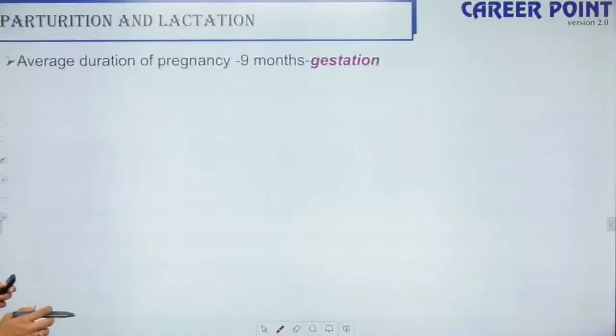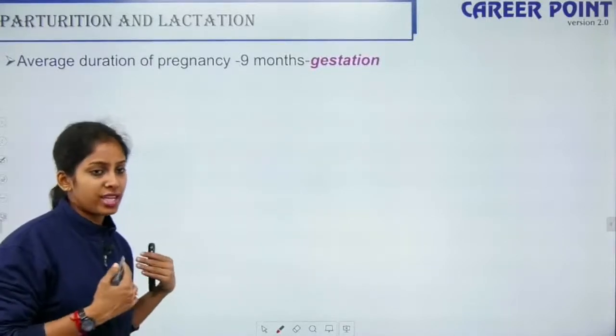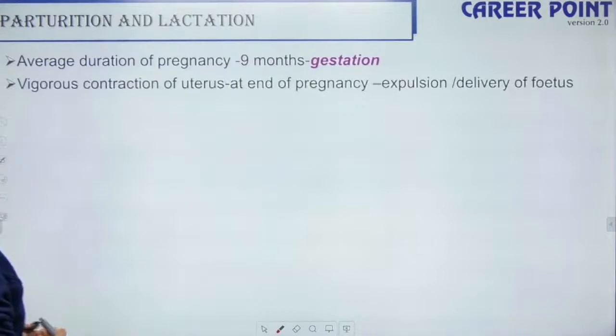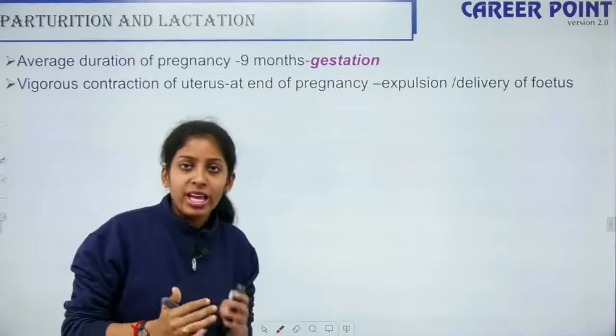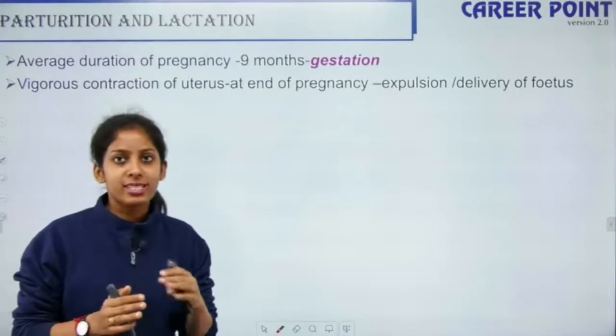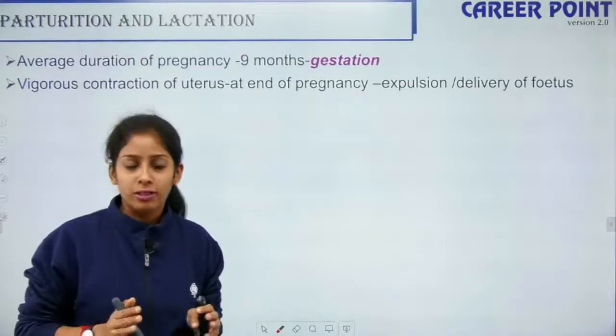Alright, so the average duration of pregnancy is 9 months, that is gestation. The embryo takes 9 months to develop completely. So, vigorous contraction of the uterus. Once the fetus is completely grown, it feels that it has no space inside the womb of the mother. It actually